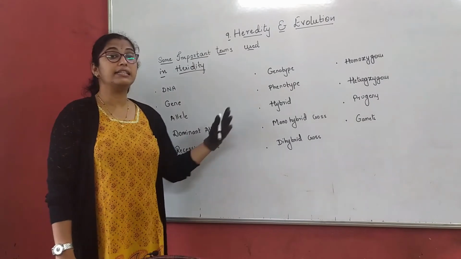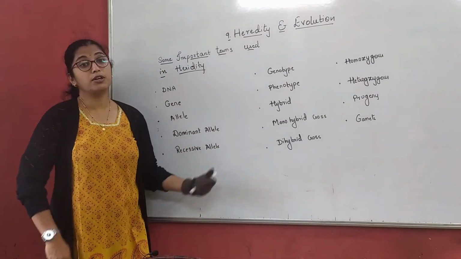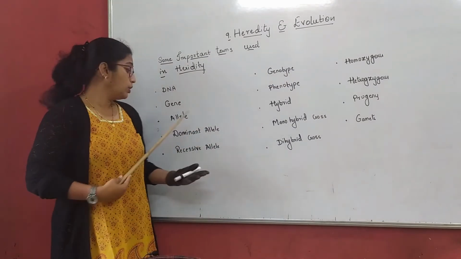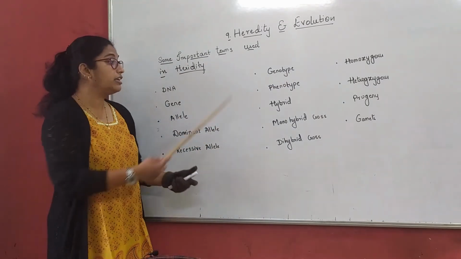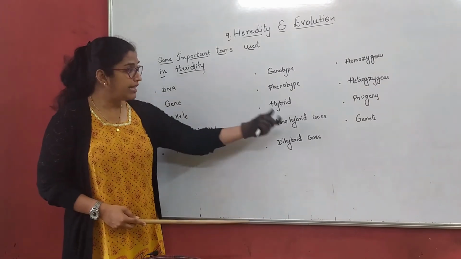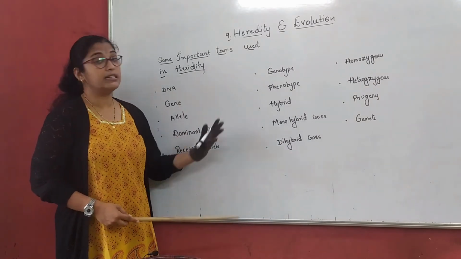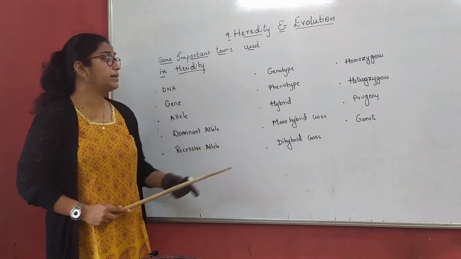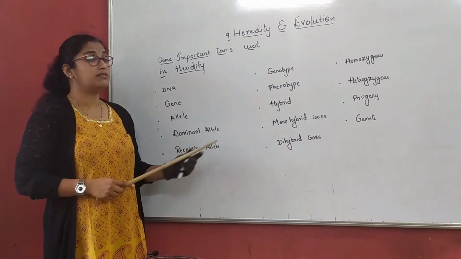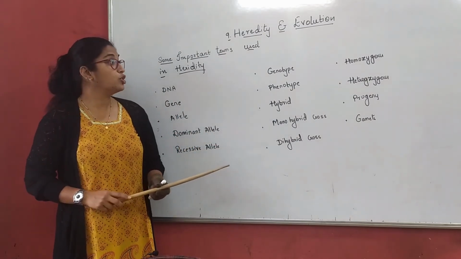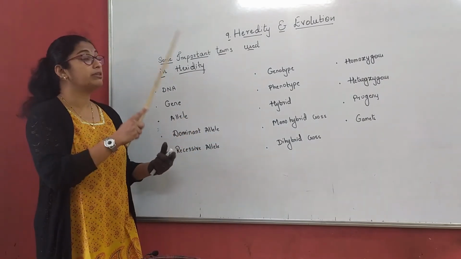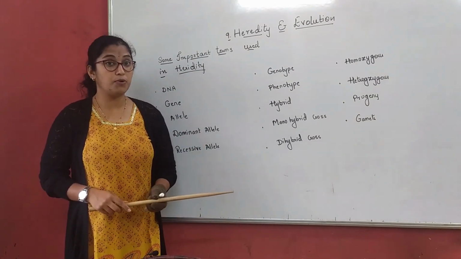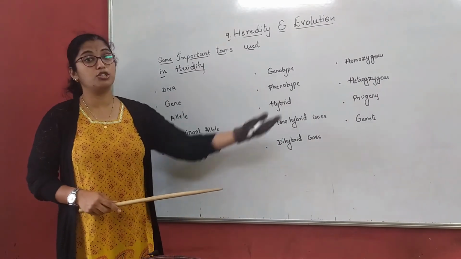We need to understand these terms better because in the whole chapter we are going to deal with them. We are going to say dominant allele, recessive allele, phenotype, genotype, etc. Until we understand these terminologies, we will not understand the chapter better. We will deal with these terms in tomorrow's session. So in today's session, we learned about heredity, variation, types of variation, why variation is important, and about these terms in tomorrow's class.